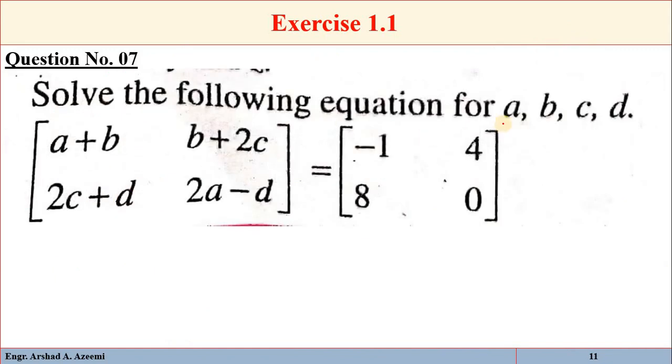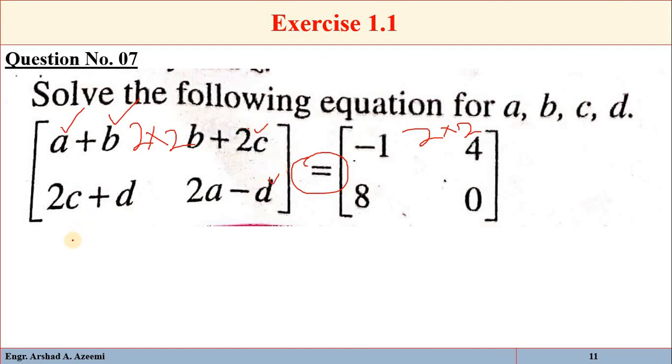Solve the following equation for a, b, c, d. Again you can see that we have a 2 by 2 matrix. This is a 2 by 2 matrix. Here also we have a 2 by 2 matrix. The order is the same, and here you can see the equality sign. It means that both matrices are equal, so the corresponding elements will also be equal. Now we have to find the values of a, b, c and d.